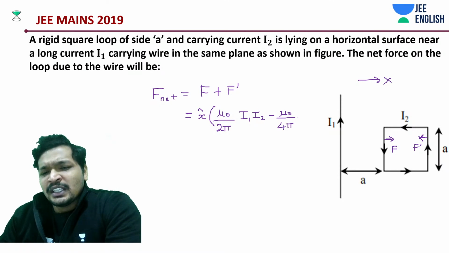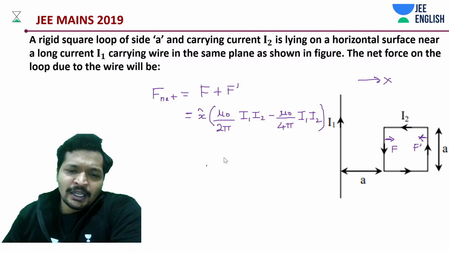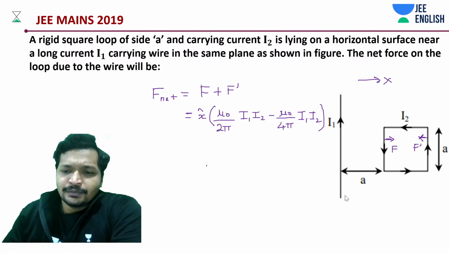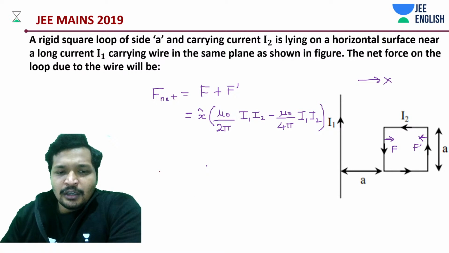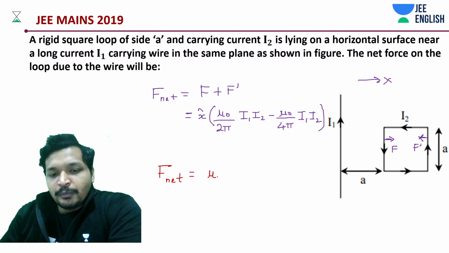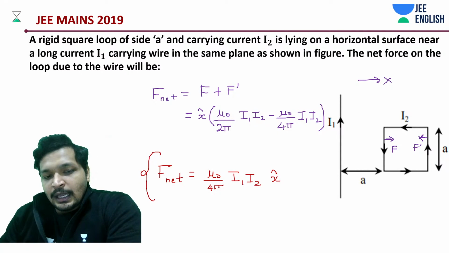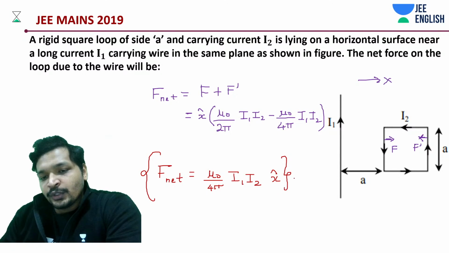You very well know what is the answer now. It's very quiet and easy. Even earlier it was an easy problem. It's all about direction. Simply said, net force is going to be mu naught by 4 pi into I1 into I2 in the x cap direction. End of the story, students.